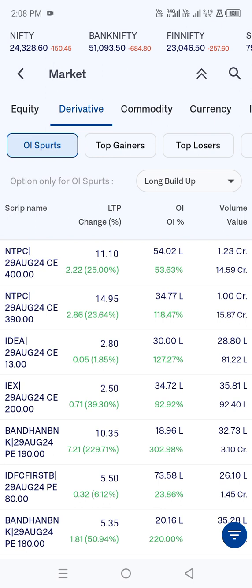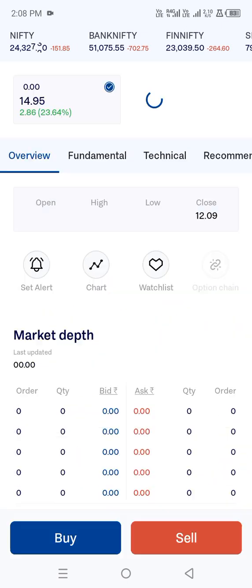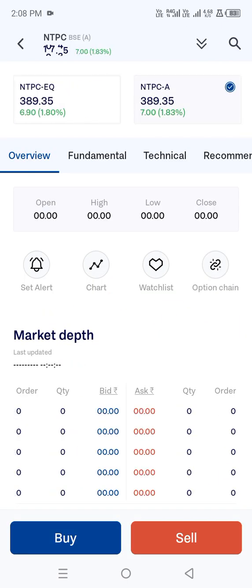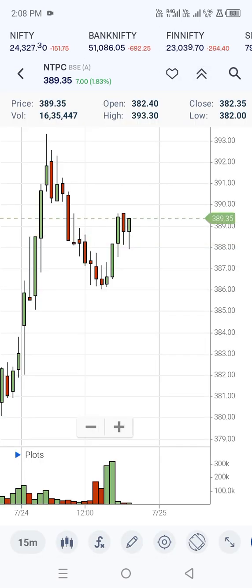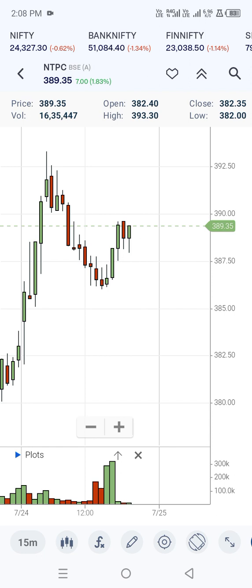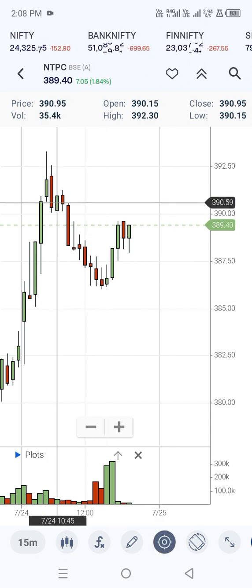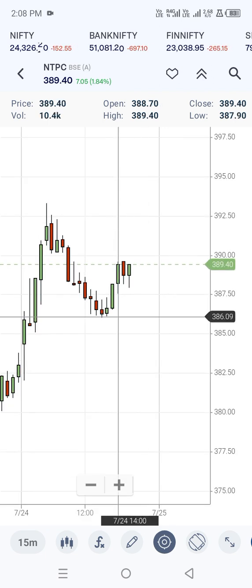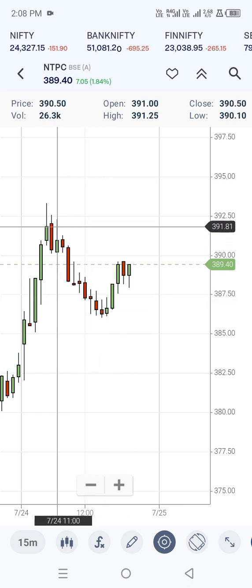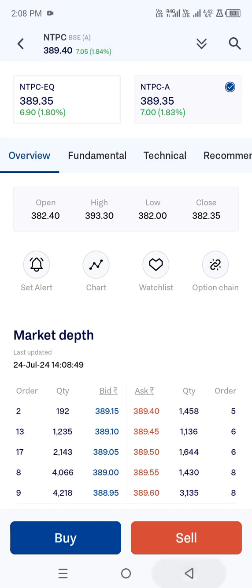And NTPC with 390 CE is there and 400 CE is there. So when it comes to NTPC, 390 was the first target and 400 was the second target. Let's check what happened over there. You see right over here, 382 it opened even though the market is falling, but our target got hit. 390, the first target, got hit. Till 400 there is a target pending, till 400 it will look bullish. So once the target hits, they finish the profit booking and move towards the second target. You can see right over here.